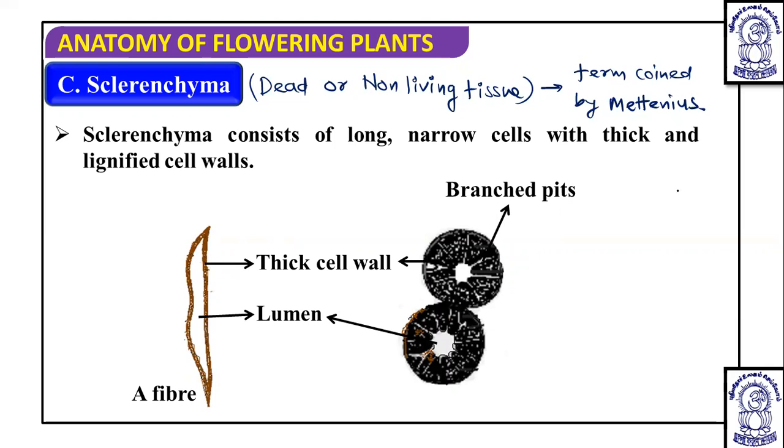That is important. So we can say pits are unthickened areas of the secondary cell wall. Actually, the secondary cell wall is laid inner to the primary cell wall. So at some areas you will see the presence of both primary and secondary cell wall. But at some areas you will see the primary cell wall, but the secondary cell wall is absent. This region is known as a pit. Pits are elongated in the sclereids, and they are present numerously in sclerenchyma.